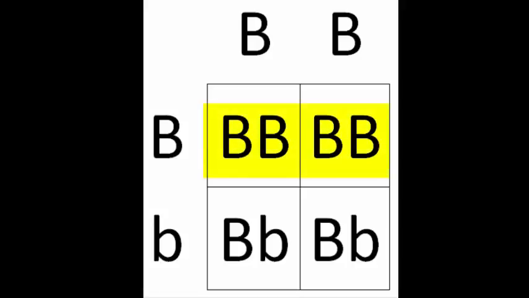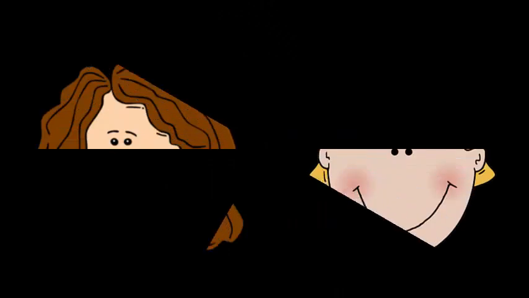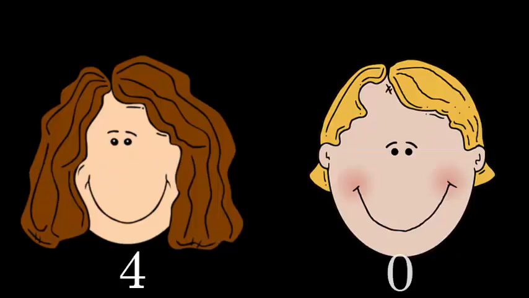We have a genotypic ratio of 2 capital B capital B to 2 capital B lowercase b. Our phenotypic ratio would be 4 brown-haired offspring to 0 blonde-haired offspring. Because the dominant allele is present in all the possible offspring, all offspring of this couple would have brown hair.